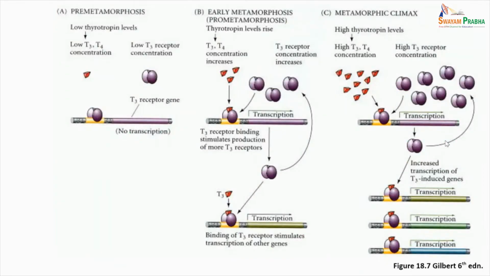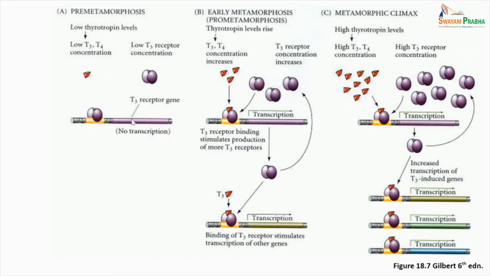Then we move on to the next illustration here. Here you see again the three different stages of metamorphosis: the pre-metamorphosis, the pro-metamorphosis, and then the metamorphic climax. Pro-metamorphosis is also termed early metamorphosis because it is the stage when metamorphosis begins to happen. Now looking at this pre-metamorphosis stage, there are low thyrotropin levels, so low thyroid hormone concentration and low thyroid hormone T3 receptor concentration is present.